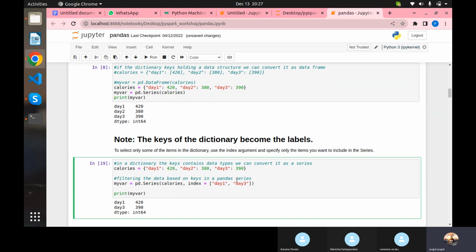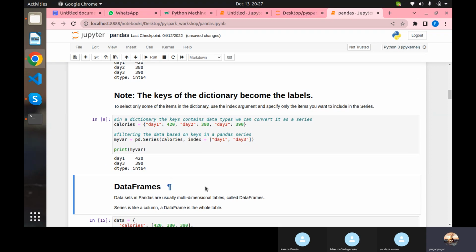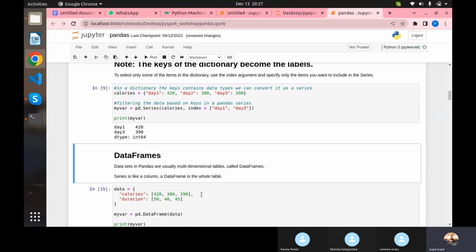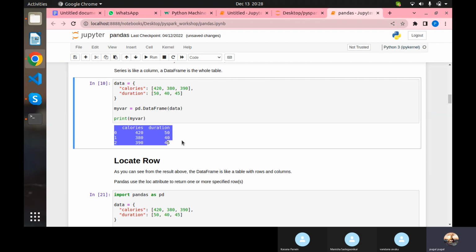If you convert a dictionary into a series, the keys will become rows and values will become column data. Whereas data frames are usually used to work with multi-dimensional tables. So here if you pass a dictionary, that already we have seen, color race will become a column name, and this will become column data. So that is the difference between series and data frames.